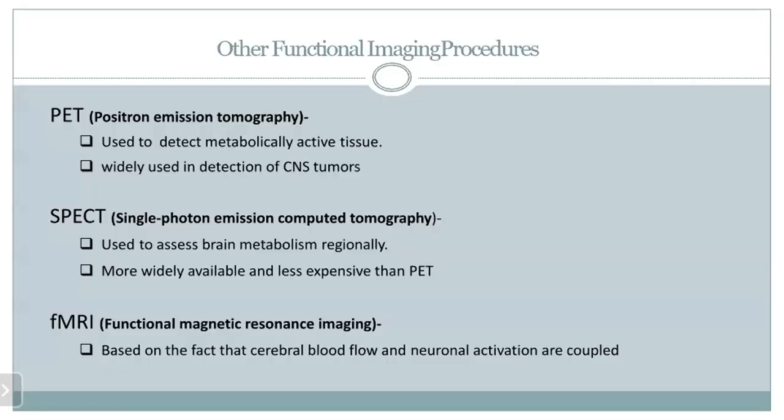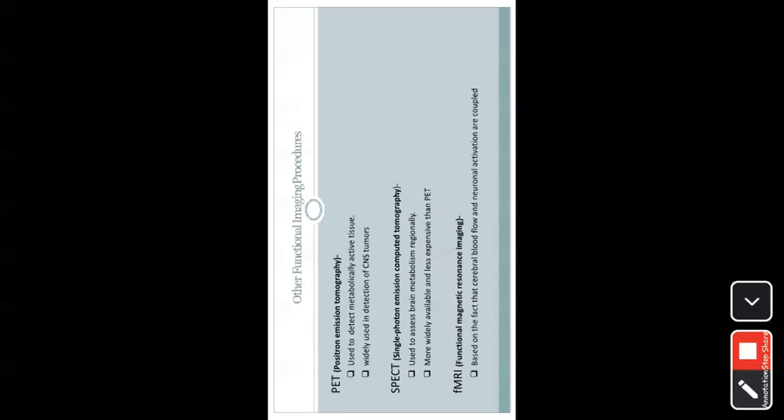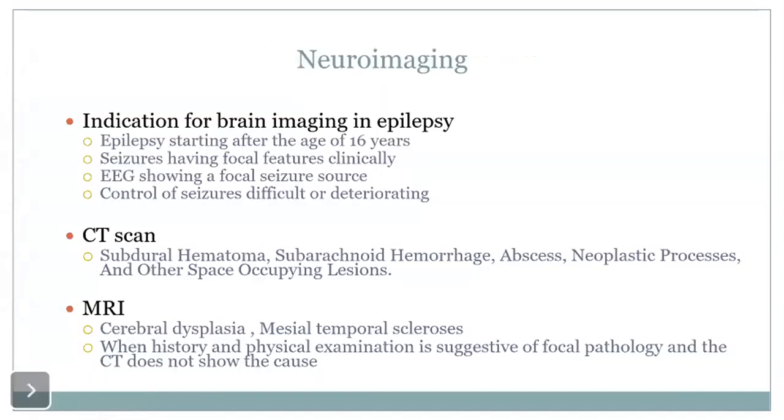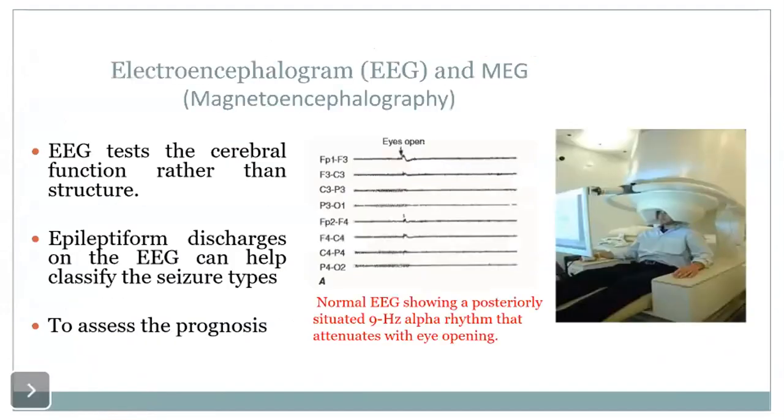imaging procedures include a PET scan, which is used to detect metabolically active tissue and is used in detection of CNS tumors, and the other is SPECT, which is used to assess brain metabolism regionally, and it is more widely available and less expensive than PET scan. And the functional MRI is based on the fact that the cerebral blood flow and neuronal activation are coupled. It is not frequently used. The frequently used neuroimaging are CT scan and MRI, and another one is EEG.